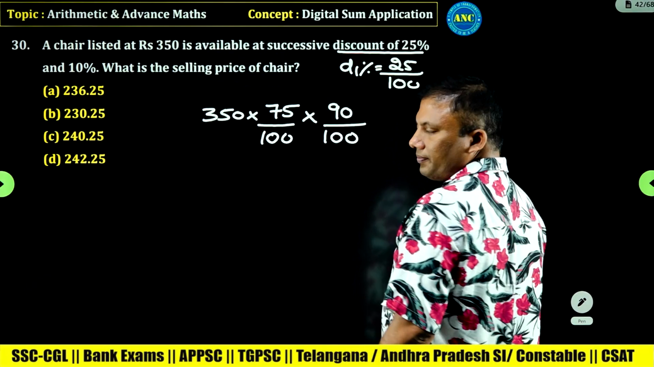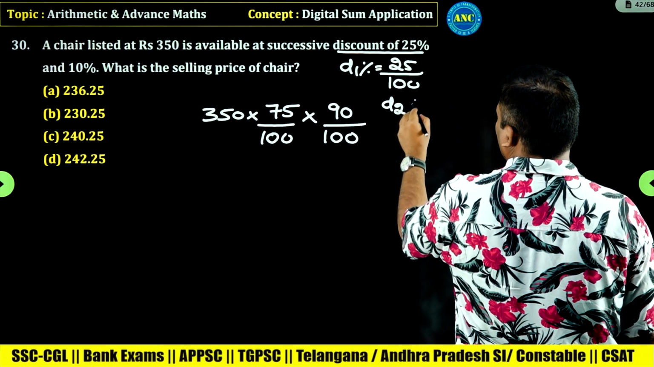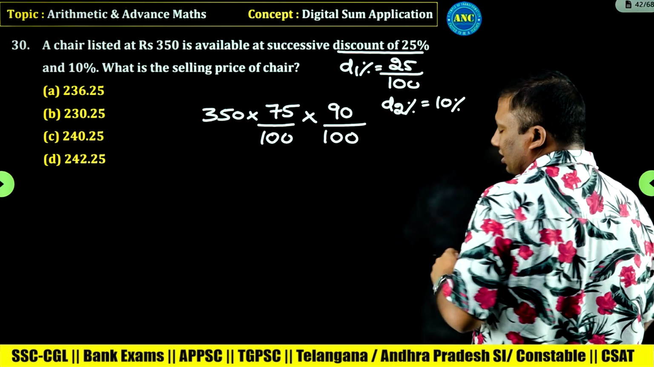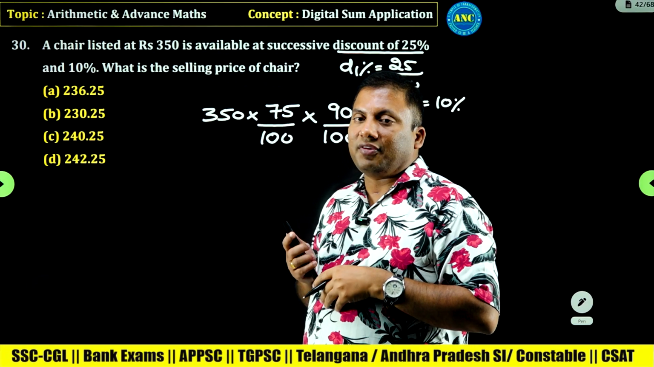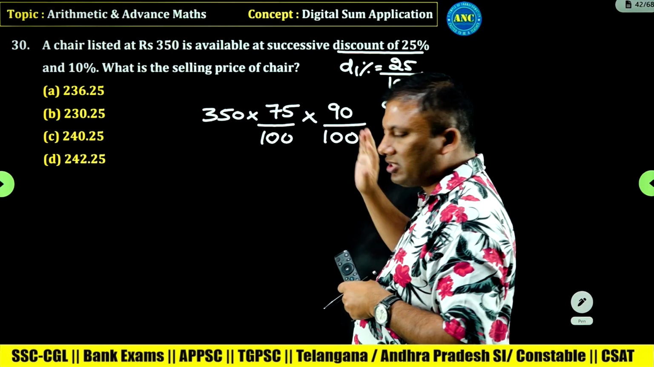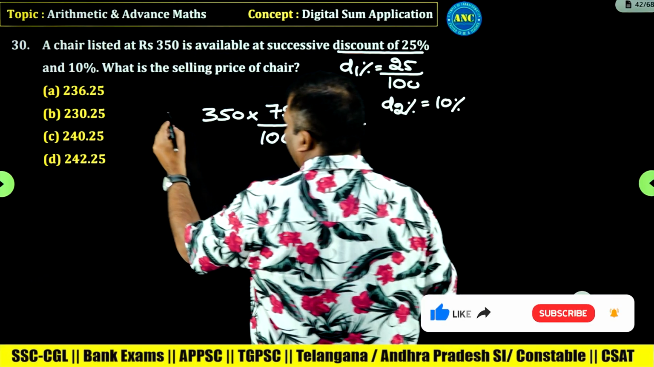It is 90. D1 percentage is 25 by 100. D2 percentage is 10 percentage. Instead of selling at 100, I am telling my friend I am selling at 25 less. 125 less is 75, 110 less is 90. This is the final value.